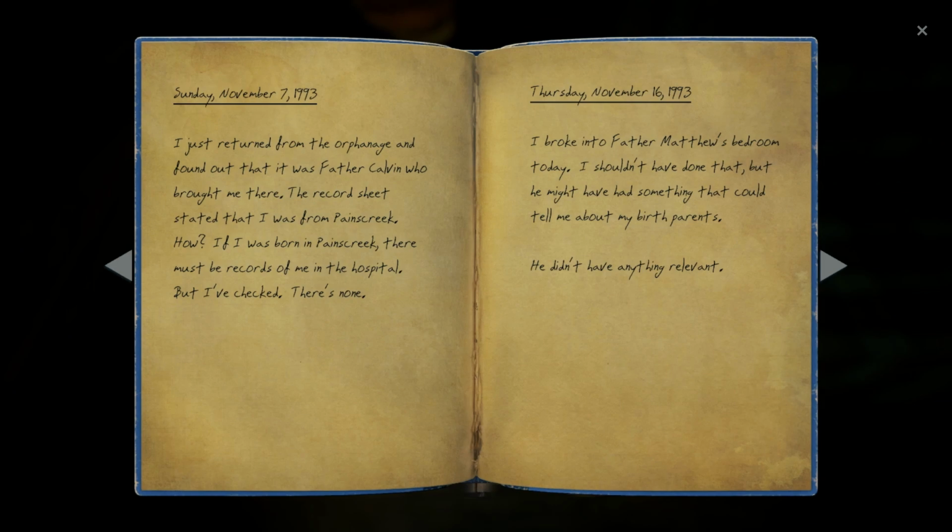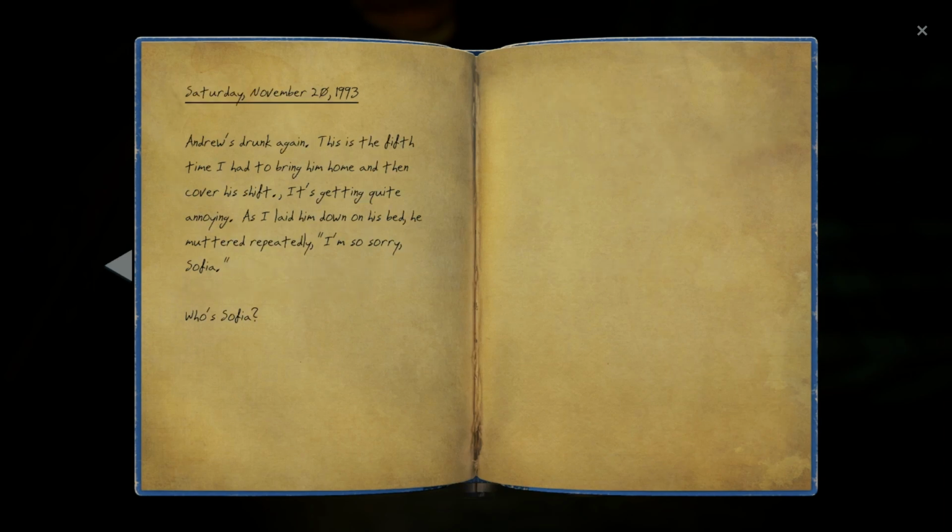So Father Calvin, before Matthew brought him to the orphanage, he was from Paynes Creek, which means he was born in Paynes Creek. He could be Vincent. He could be the son of Charles, the half-sibling to Trisha, and the son of Sophia. Broken, my father, he couldn't find information. And then the last entry: Andrew's drunk again. This is the 5th time I had to bring him home and then cover his shift. It's getting quite annoying. As I laid him down in his bed, he muttered yesterday, "I'm so sorry, Sophia."